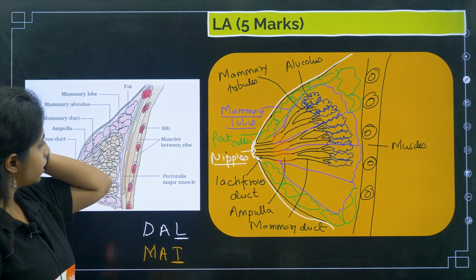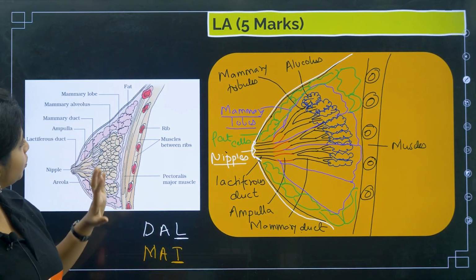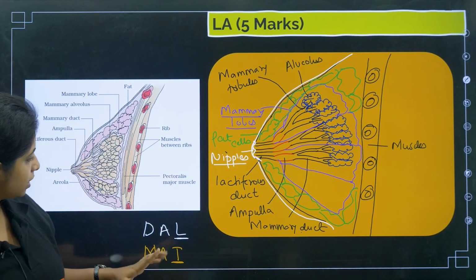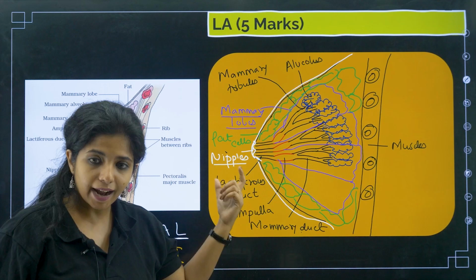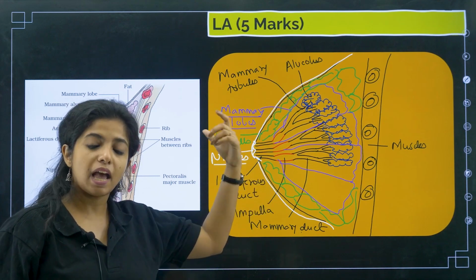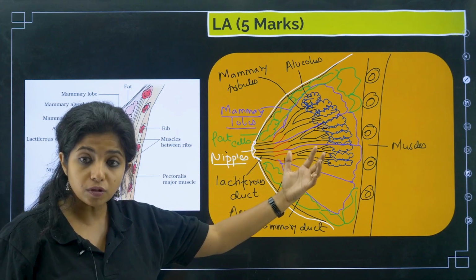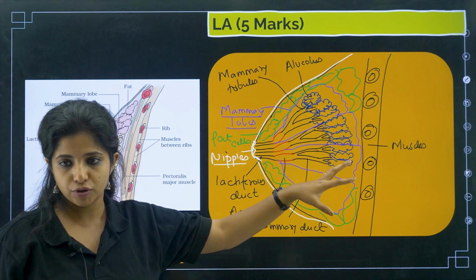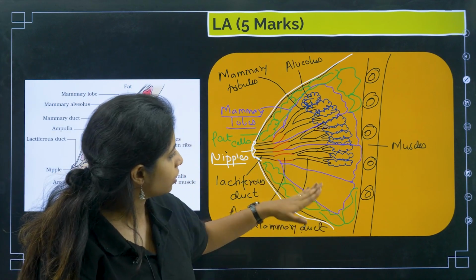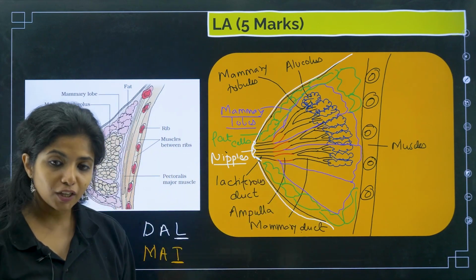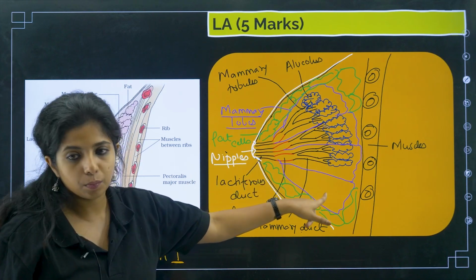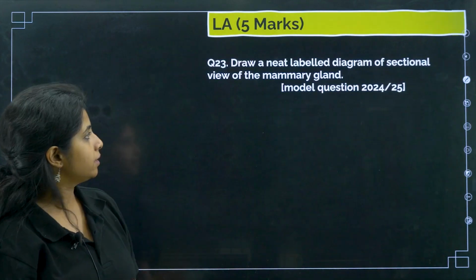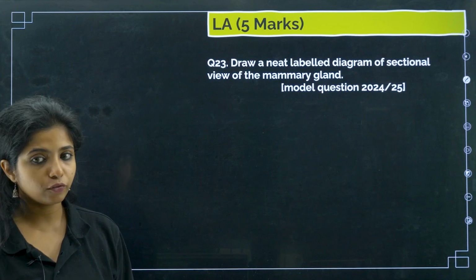Cool? I don't think it's difficult now. I tried to make it bare minimum easy. DAL and MAT you can remember if you want to remember the flow, or else you can remember directly: lactiferous duct, then ampulla, then mammary duct, then tubules, then alveolus, then mammary lobes. You have to fill in the mammary lobes over here also. I have not made it over here, but I think you can do it by yourself. Make one more branch, then one more ampulla, and then branch it off. Cool? This is another 5-marker question.